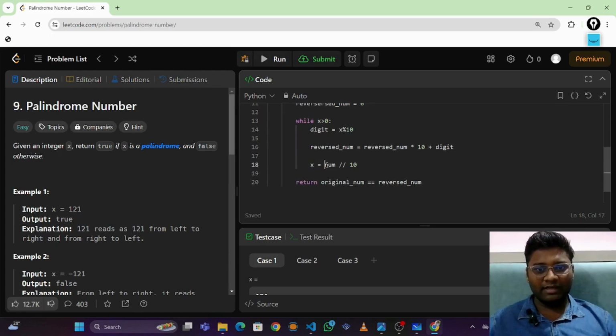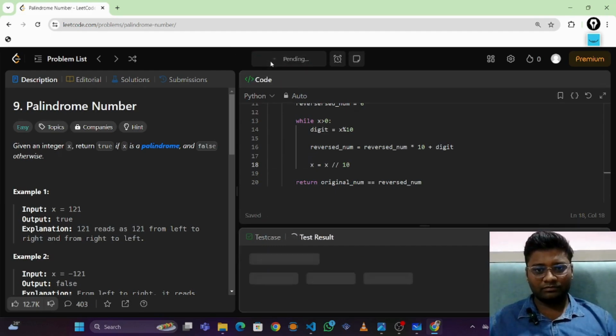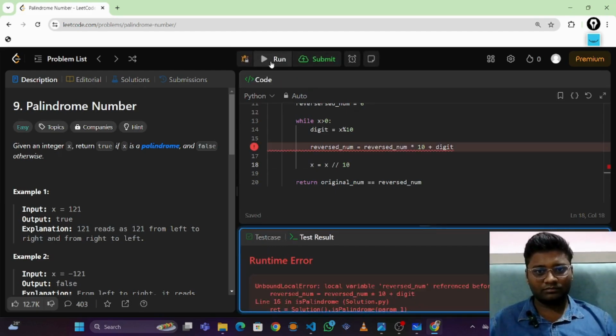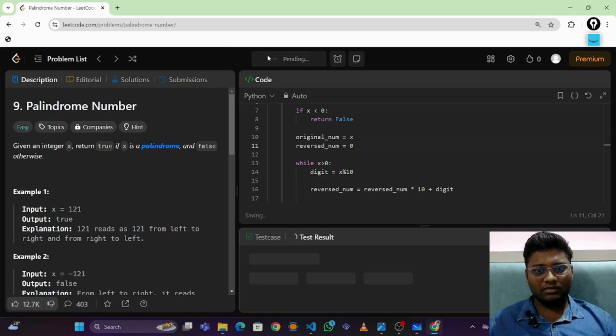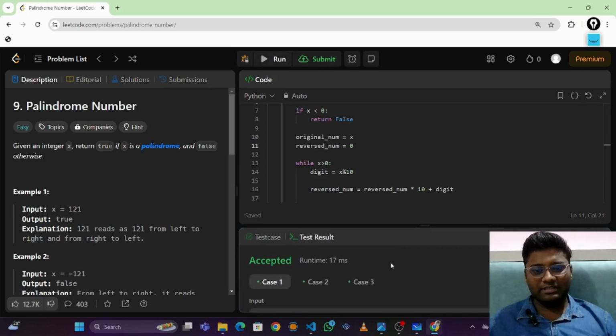Now everything is fine. Now let's run it. Okay, so I think there is some spelling mistake, so let's correct it. Now let's run it. Okay, so as you can see, all test cases are successfully accepted.